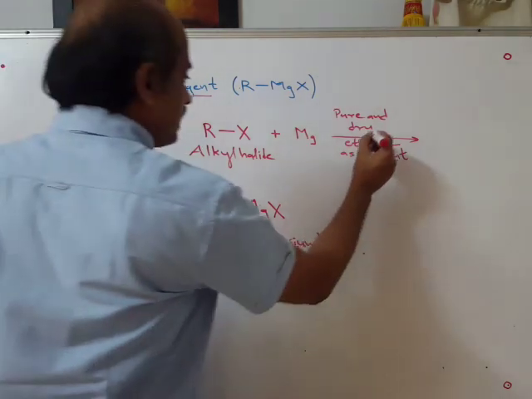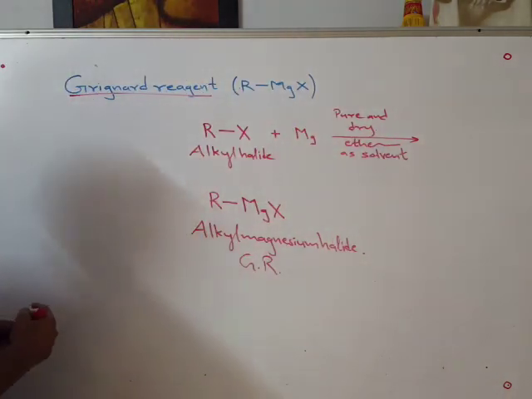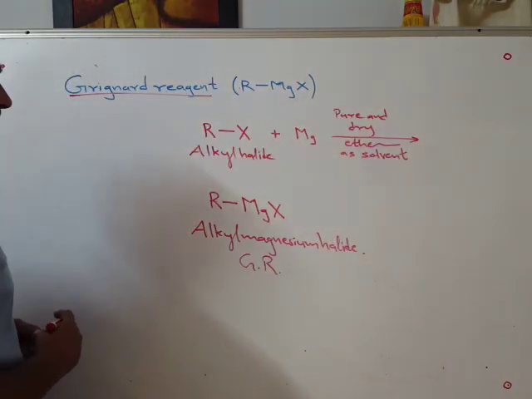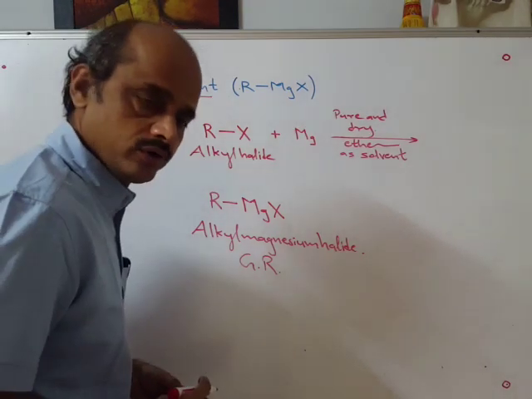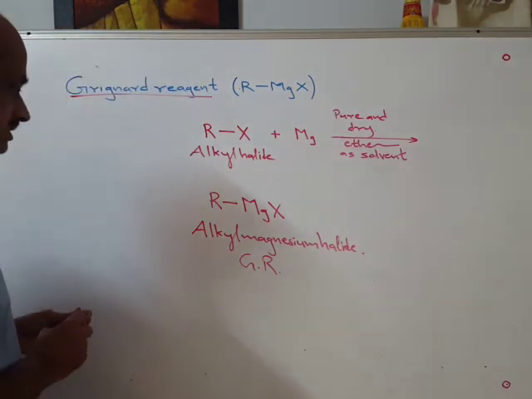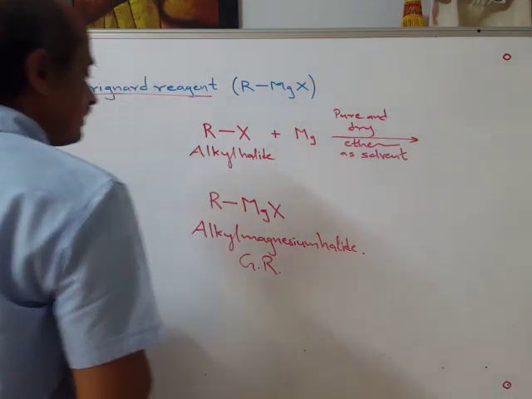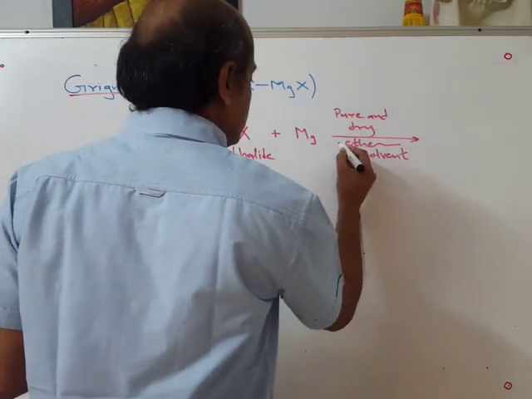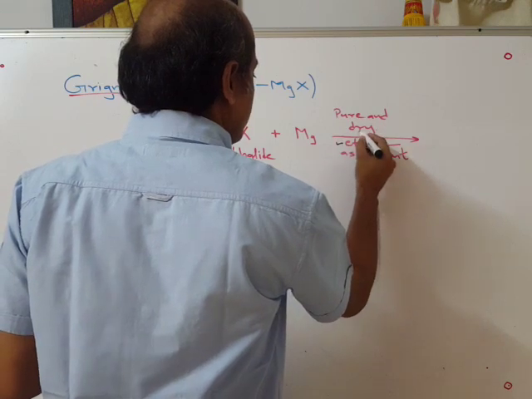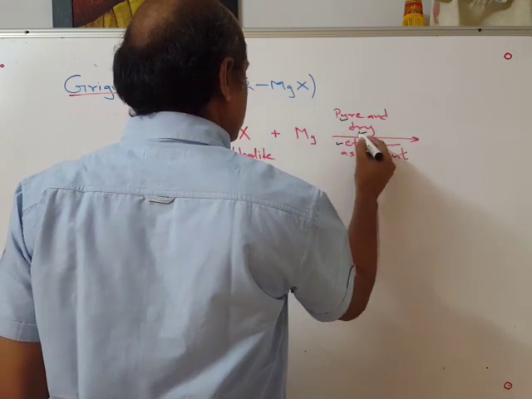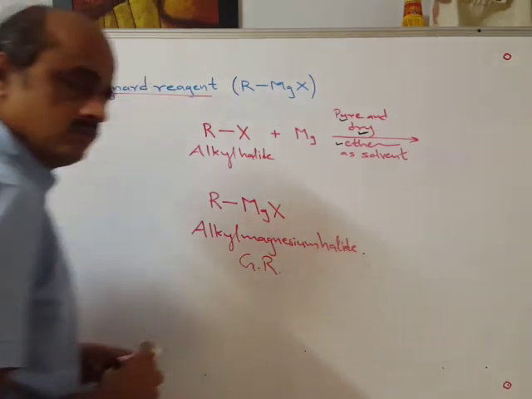Now why this dry ether? Do you remember dry ether? During preparation of Grignard reagent we have used not only ether as solvent but pure and dry. So dry is more important.